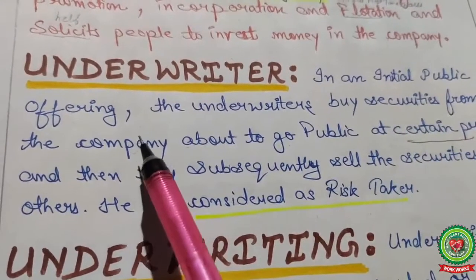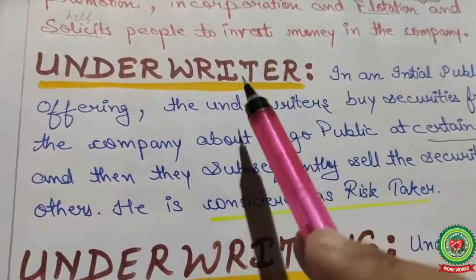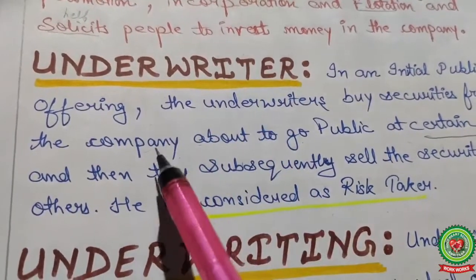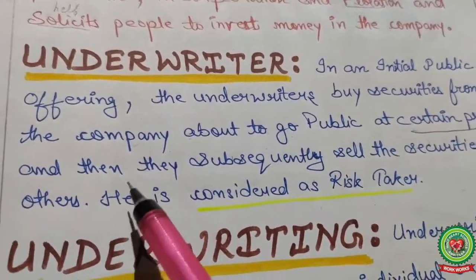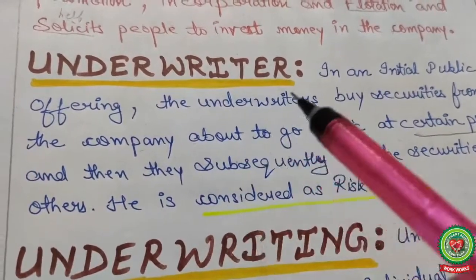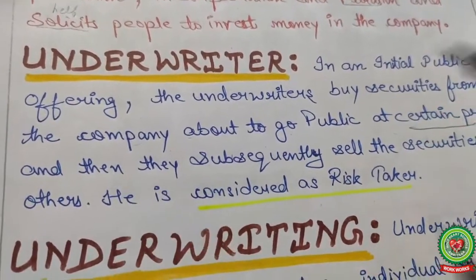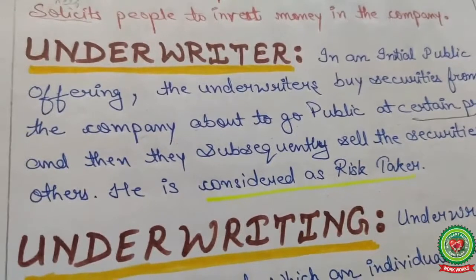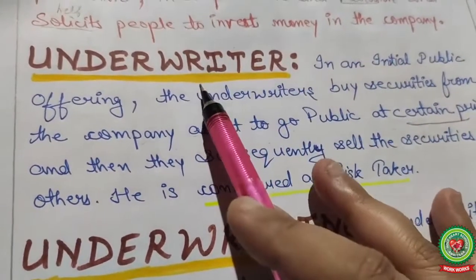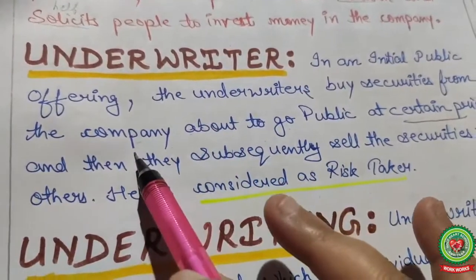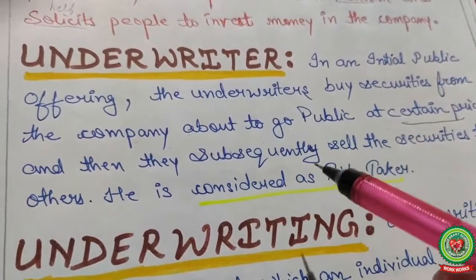In an initial public offering, the underwriters buy the securities from the company, means the underwriter purchases the shares from the company about to go public at a certain price to sell the same securities to the public. Then they subsequently sell the securities to others. He is considered a risk taker. So the underwriter firstly purchases shares from the company and then ultimately sells the shares to the public.